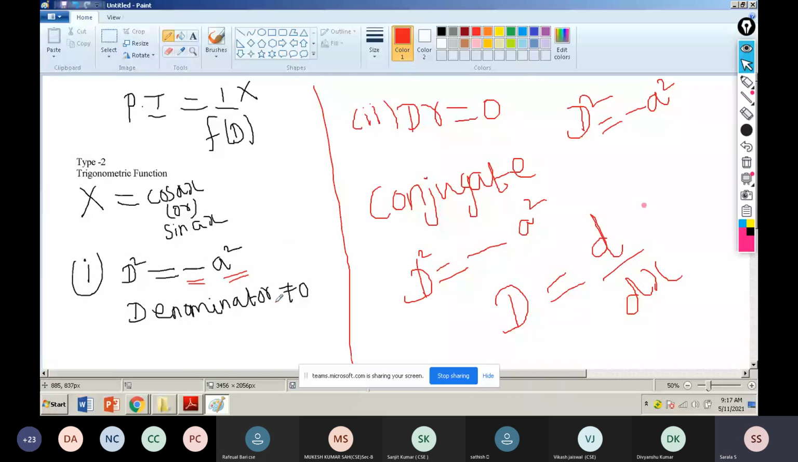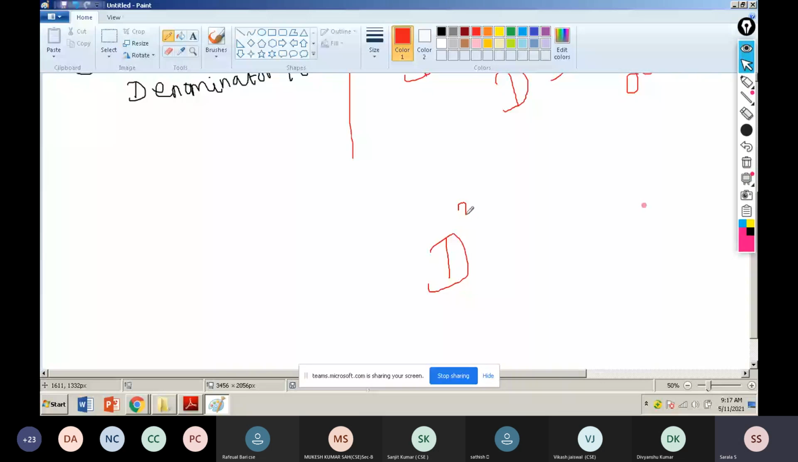Now, what are the things I mentioned? First case, second case I mentioned. For second order or third order, suppose d cube is there. What do you have to do? Tell me. The condition is not changed. I can't change the condition. D squared equals minus a squared only. How can I apply the value for d cube? Anyone give the idea? How to split it?